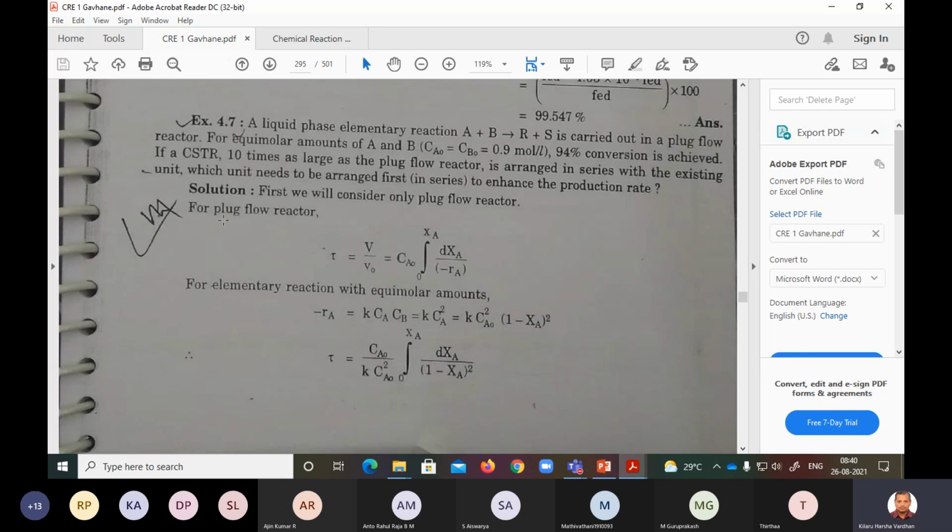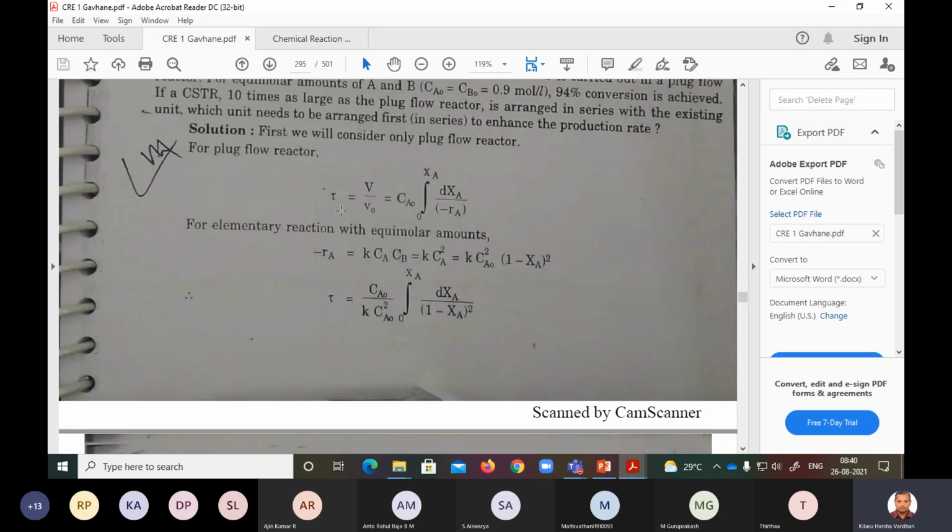So I'll do the plug flow first because initially there is only a plug flow. We know the plug flow design expression: tau is V by V0, that is the volume by volumetric flow rate, and tau by Ca0 is integral 0 to XA dXA by minus RA. Ca0 I'm taking to this side. Tau by Ca0 is this particular thing.